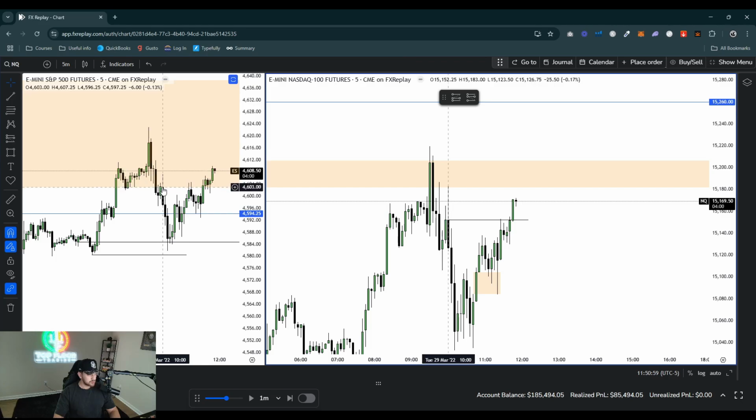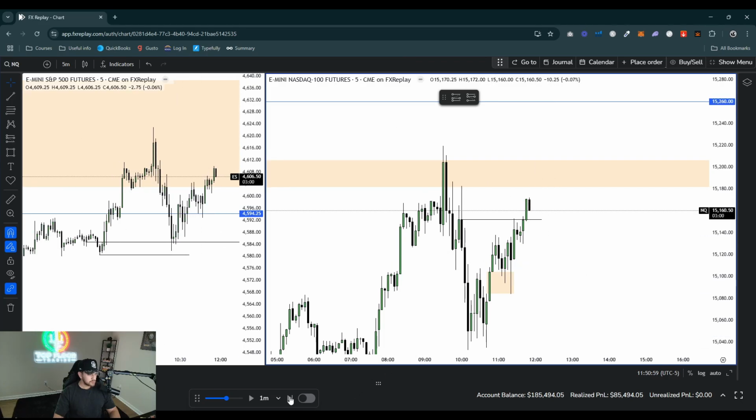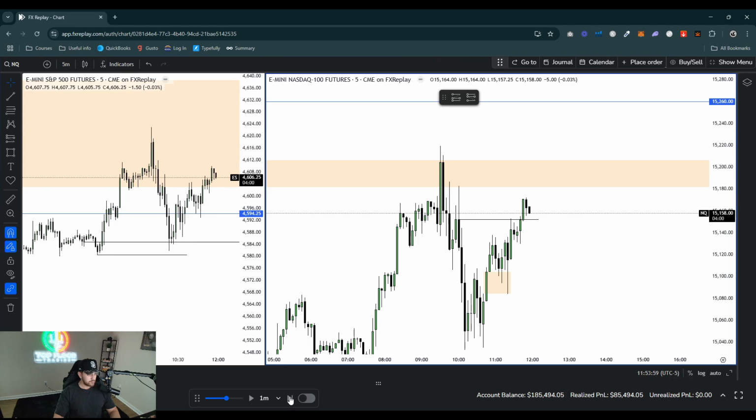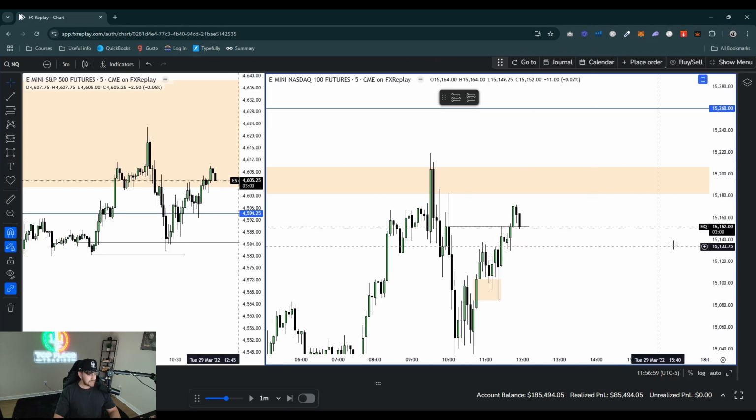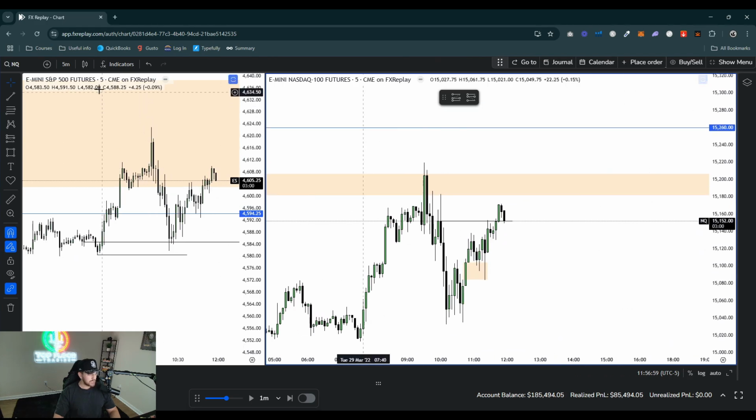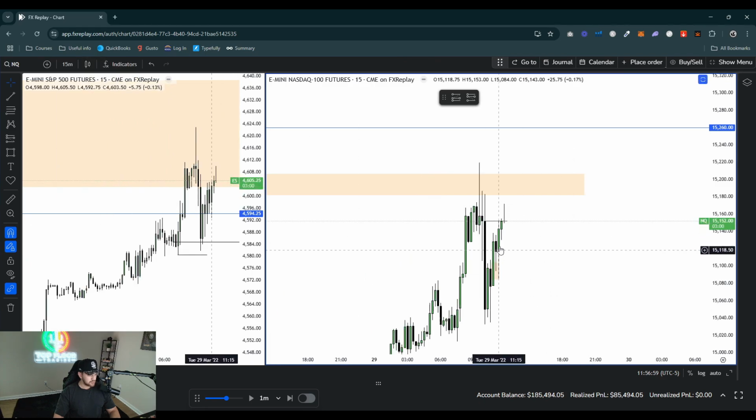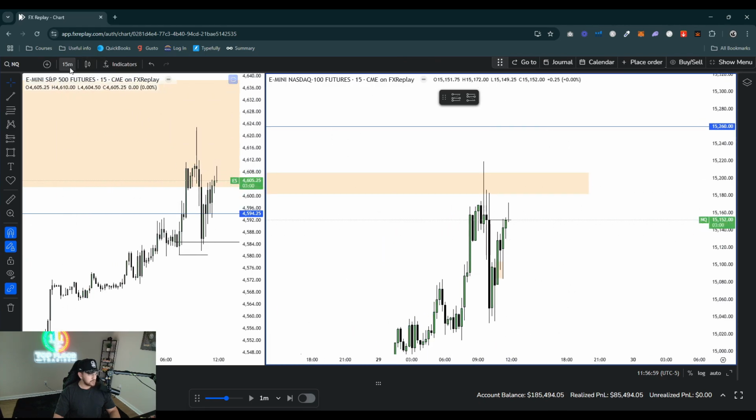We got the closure a little bit ago over here on ES at 11:25. So let's go ahead and see what happens if we get a tap back into it. Okay, so we tapped back into it. So what we can do now, let's go to the 15 and see, do we have anything on the 15-minute? We don't.